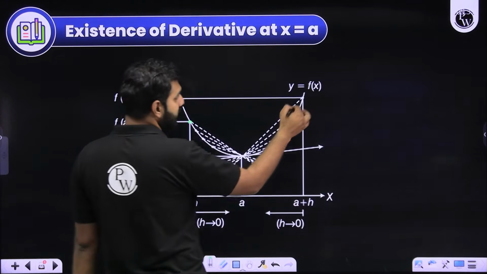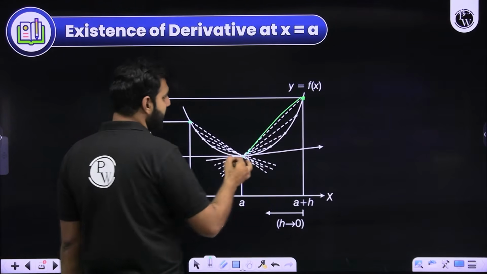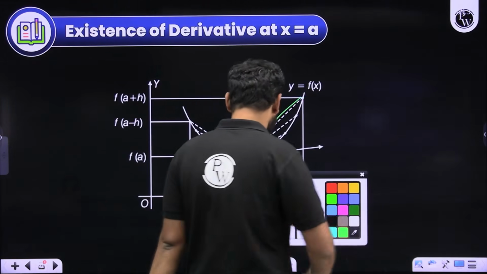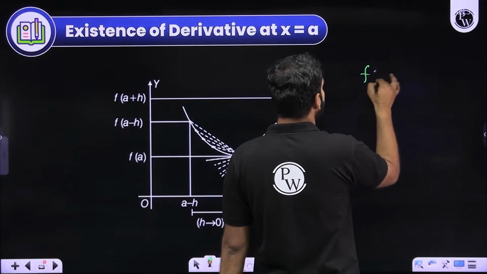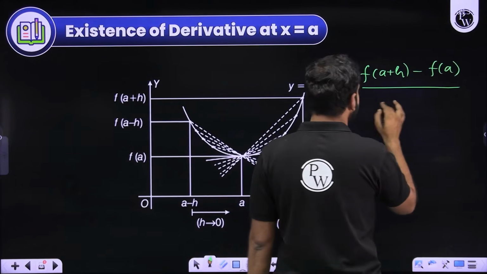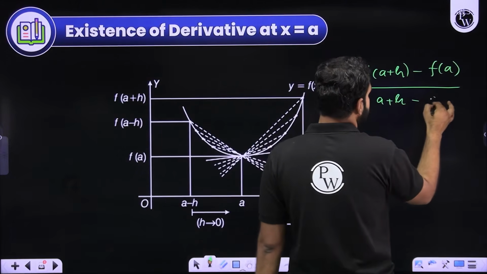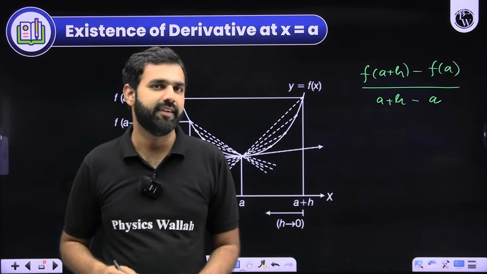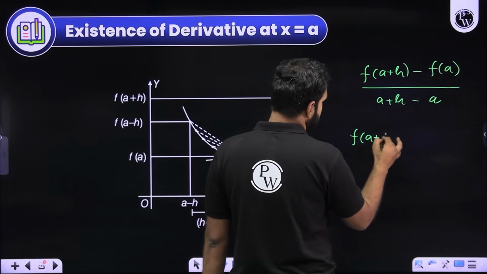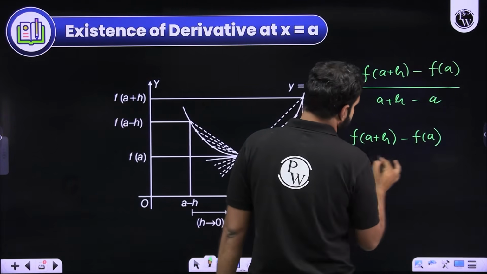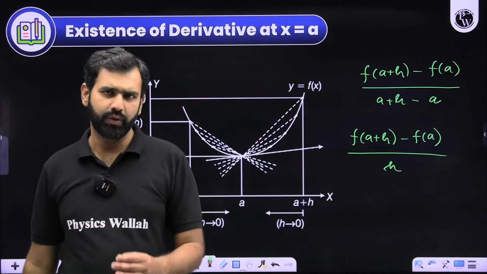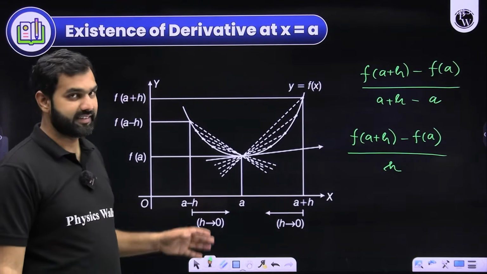So if I join this point with this point, I'll get a secant here. Can you help me with the slope of that secant? All of you must agree in saying that the slope of the secant will be y2, which is f of A plus h, minus y1, which is f of A, divided by x2, which is A plus h, minus x1, which is A. I hope you're realizing it very clearly. Which in simpler language, I can write as f of A plus h minus f of A whole divided by h. Now this is clearly the slope of that secant.